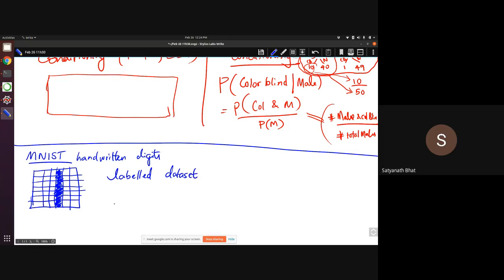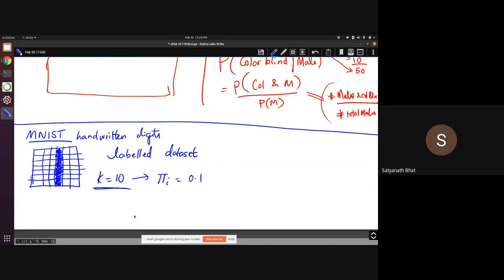You are going to collect a bunch of this data and put it together in a big file. You are going to assume that there are k equal to 10 digits, 0, 1, 2, 3, 4, 5, 6, 7, 8, 9. Each digit you will assume comes with the same probability, pi_i equal to 0.1.